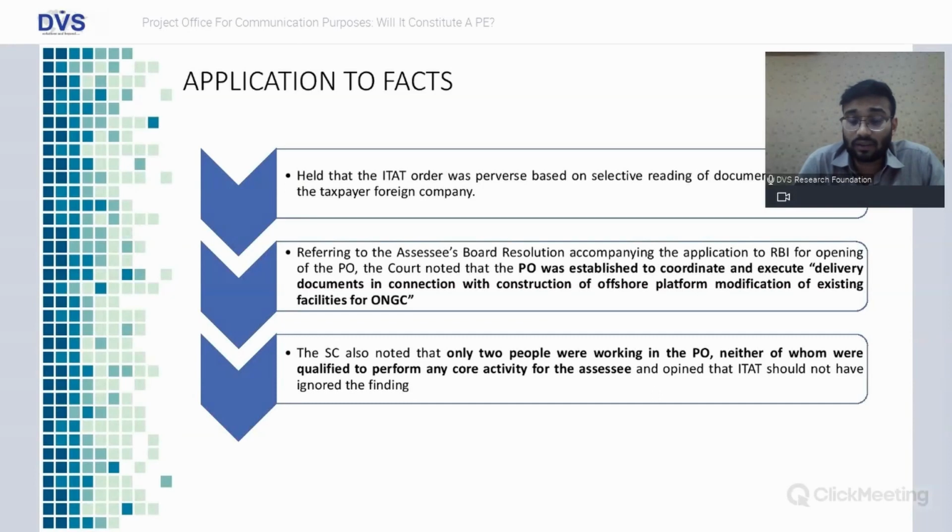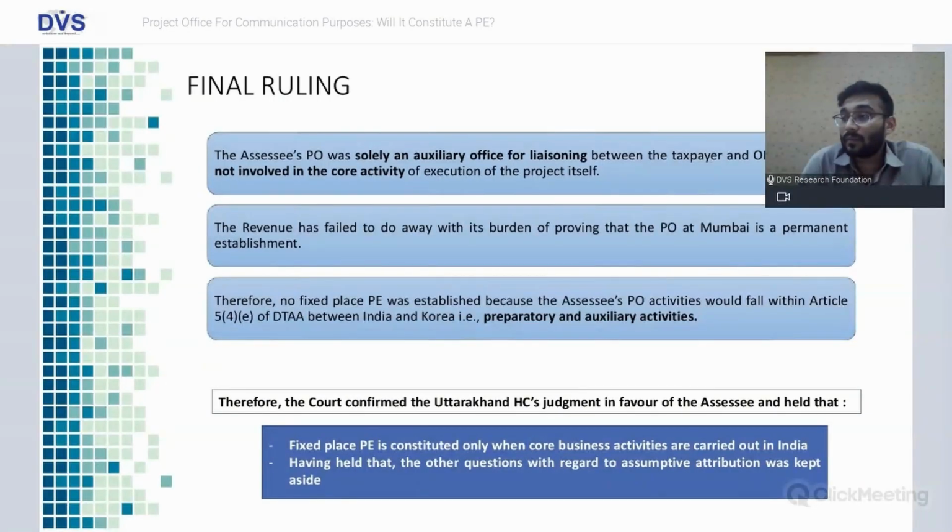Also, favoring the contention of the assessee, the Supreme Court said that whoever were the employees deployed in the project office, neither of them had a technical qualification to perform any core activity relating to the project. So these two things were stated by the Honorable Supreme Court.